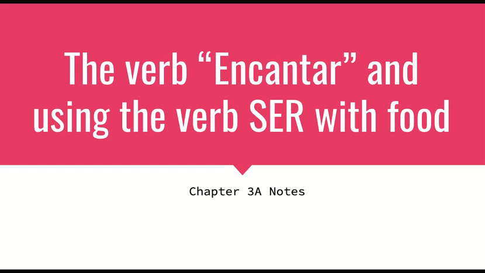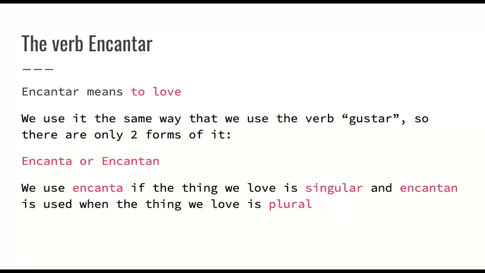This week we're going to continue in chapter 3a, so use your vocab that we did last week to help you this week. We're going to be talking about the verb encantar and using the verb ser with food. First, the verb encantar means to love, so we're going to be talking about foods. Remember in chapter 1a we learned the verb gustar, which was to like, so you're going to be talking about liking and loving different foods.